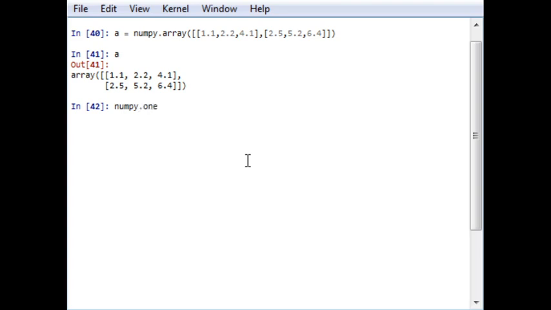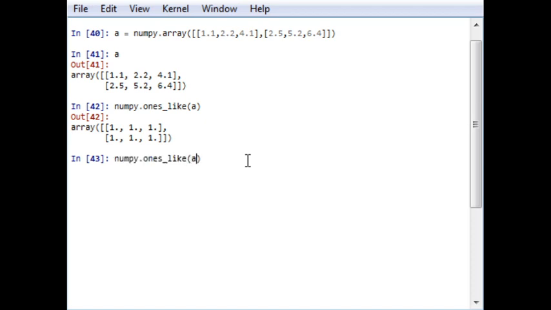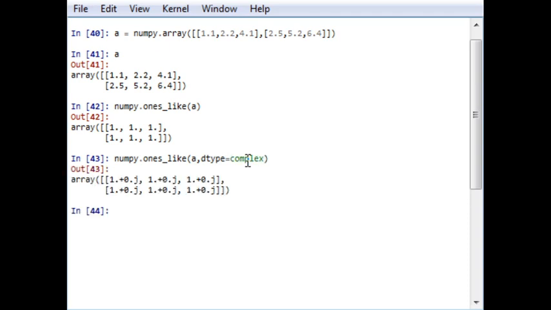I will write ones_like(a), and it will give me an array with similar dimensions, but the elements will be equal to 1. If I want to convert it into complex, I will write dtype equal to complex,